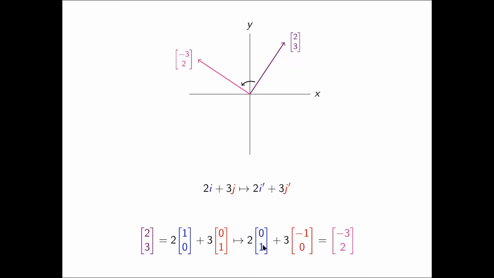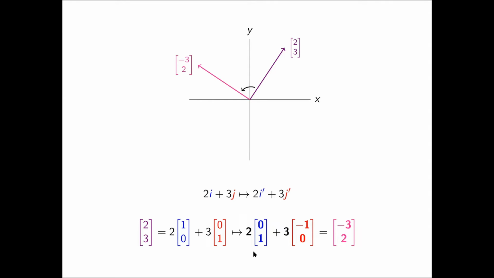2 times the vector 0, 1 is 2 vertical steps, so the y component of my final vector should be a 2. And 3 times negative 1, 0 is 3 backward steps in the x direction, so the x component, or the horizontal component of my final vector, should be negative 3. So it's negative 3, 2. I multiply the components in these vectors by 2 and 3, and then I add the corresponding components. And it's this last part, that 2 times i prime plus 3 times j prime equals the result vector, that we're going to focus on.